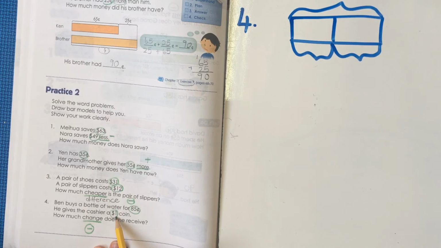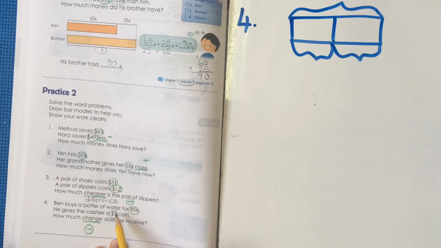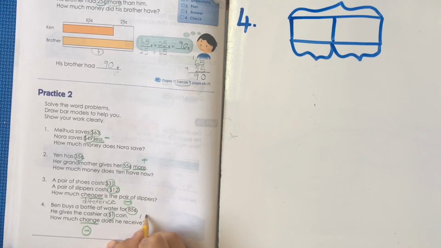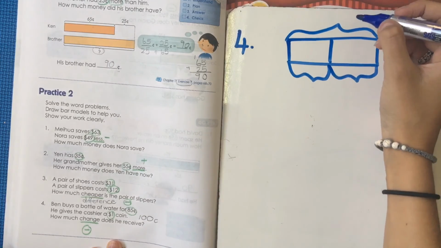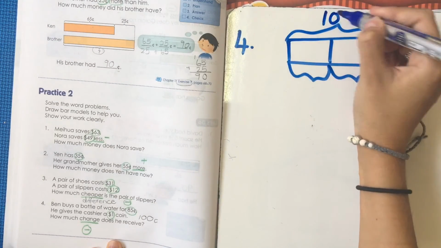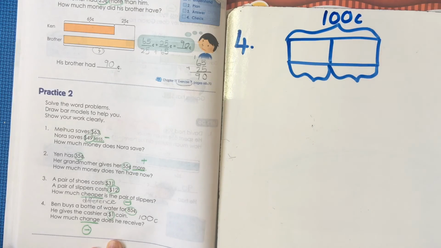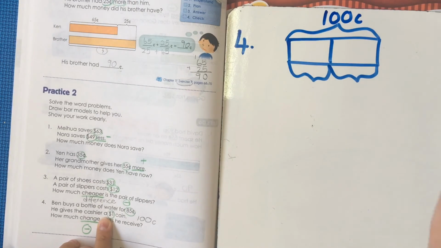And remember I said to you we cannot mix cents and dollars. So we need to change one of them. We will change $1 because we know $1 is the same as 100 cents. So the number I will write up here is 100 cents. I've changed it from $1 to cents.